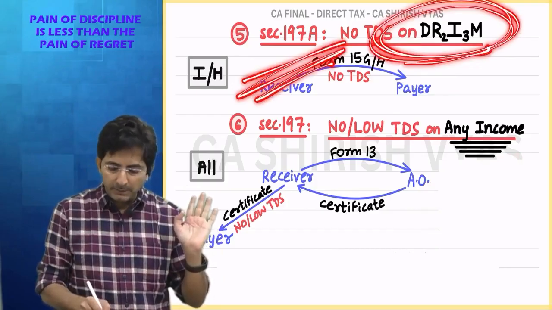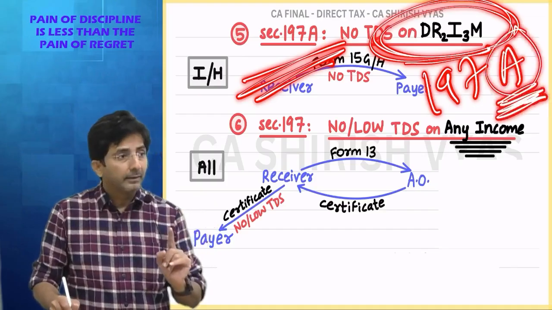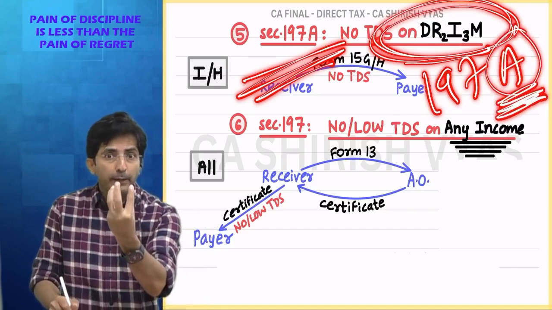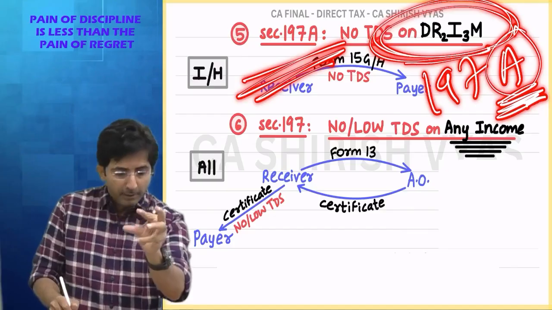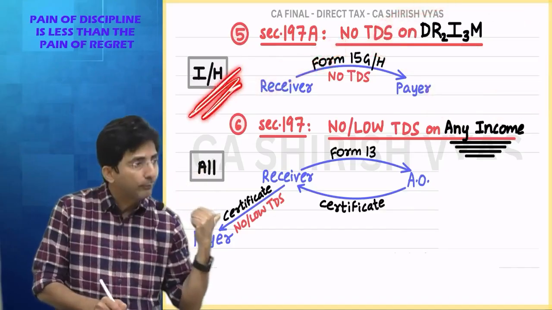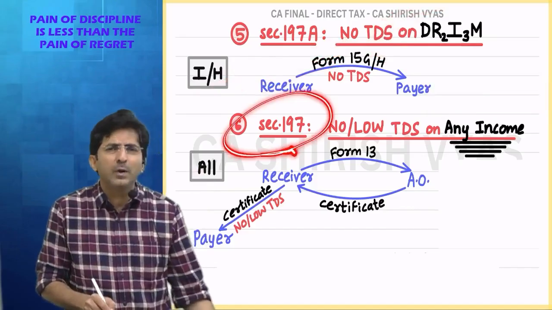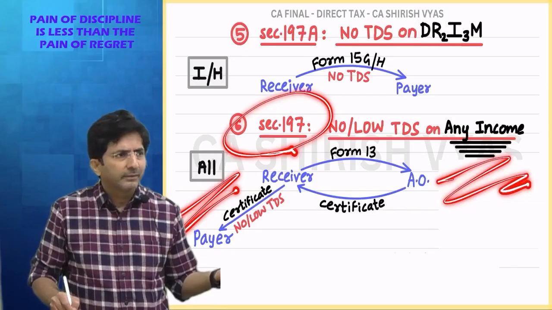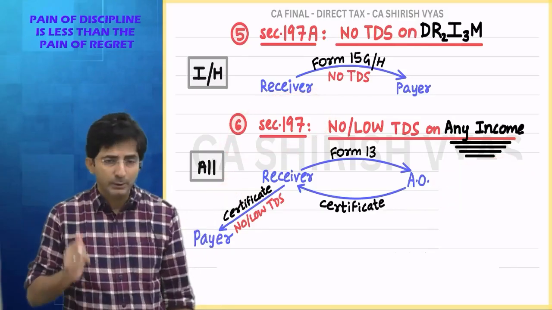And because it is specific, there is the alphabet A. After 197, the alphabet A will remind you it is a specific section, specifically for dream income, only for individual HUF. But the second section is universal, for all assessees, for any income. So the general section will have plain 197. This is the way to remember.